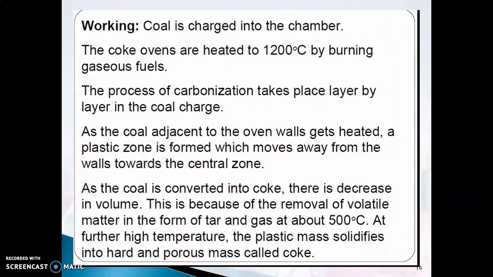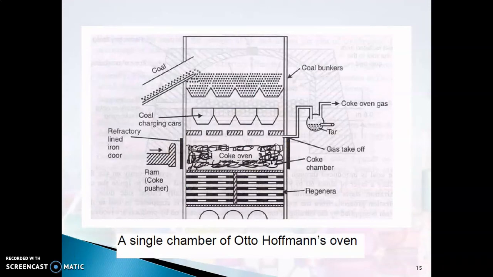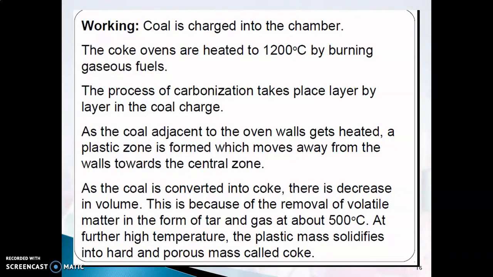Okay, so coal is fed into the chamber, and the temperature is maintained around 1200 Celsius by burning gaseous fuel. So again, here you need fuels. In the previous case, we didn't supply any external fuel. Here we need to supply gaseous fuel, and the process of carbonization takes place layer by layer in the coal charge. Okay, so here there are different layers, and in each layer your carbonization takes place.